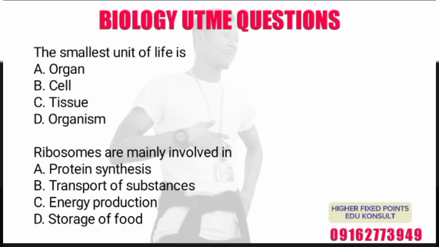So question 4: ribosomes are mainly involved in protein synthesis, transport of substances, energy production, storage of food. The correct option there is A, that is protein synthesis. Ribosomes synthesize protein in a cell.